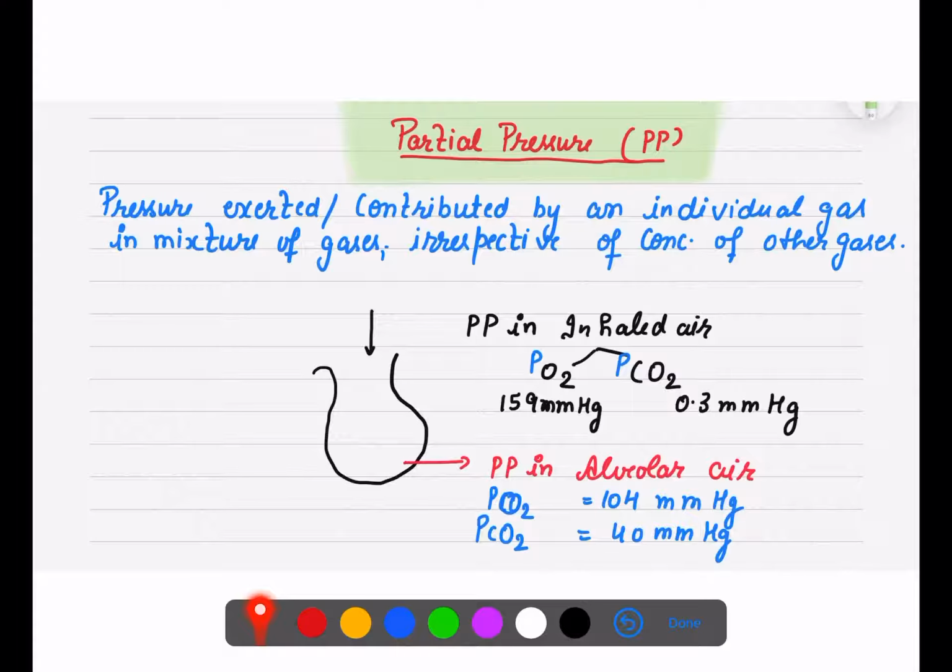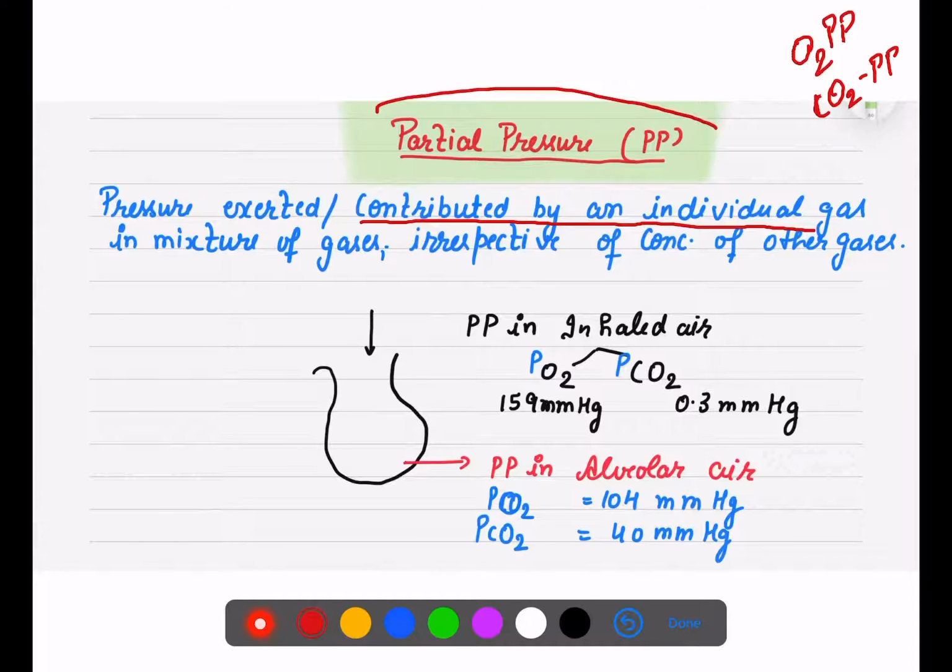Means when you are talking about a gas, the pressure contributed by that particular gas, if we are talking about oxygen, we talk about the partial pressure of oxygen. When we are talking about CO2, we talk about the partial pressure of CO2. So the pressure contributed by an individual gas from the whole mixture of gases is called the partial pressure. As you can see, there are so many gases present in the atmosphere, and similarly there are gases present in your alveoli.